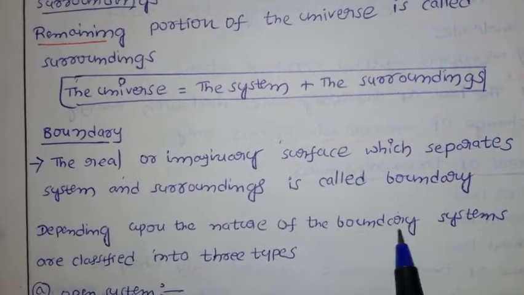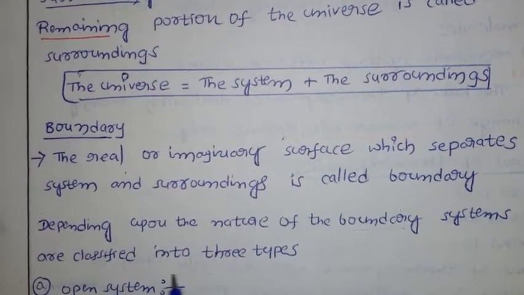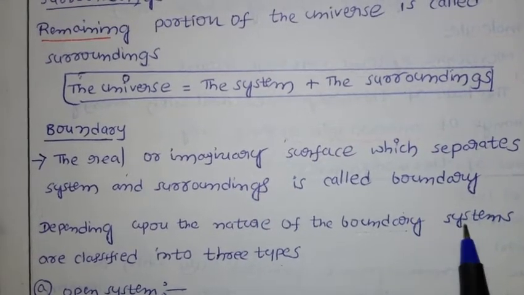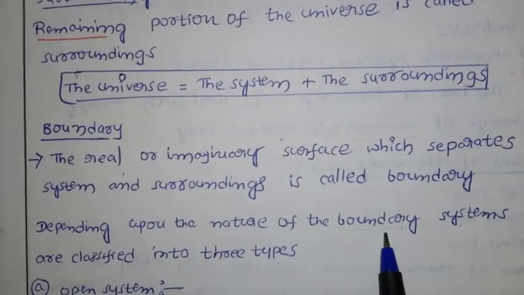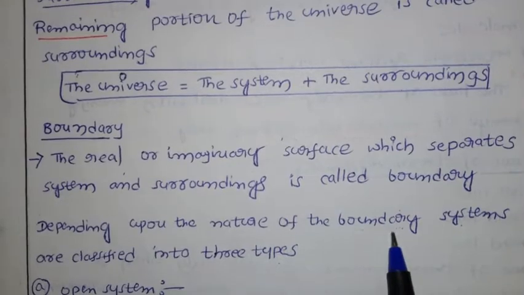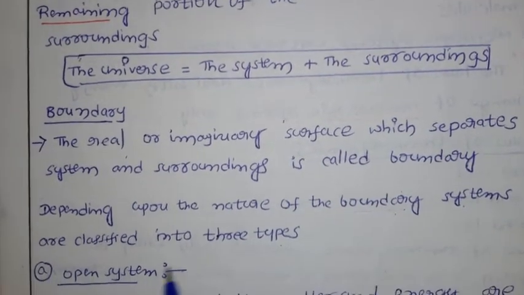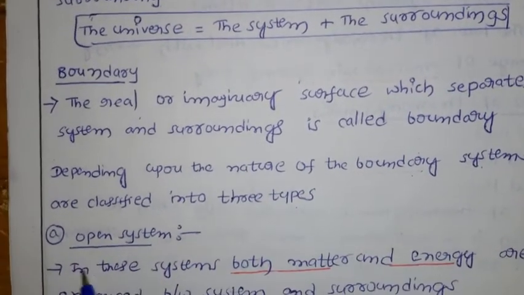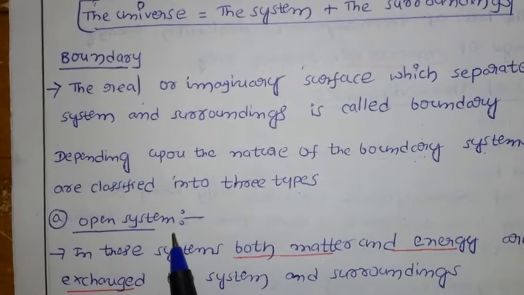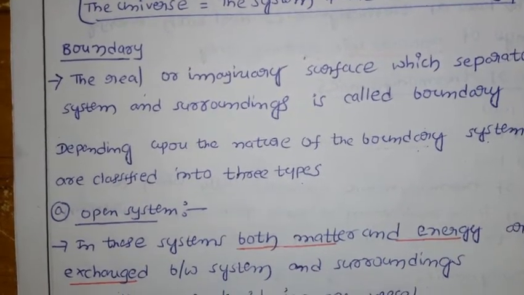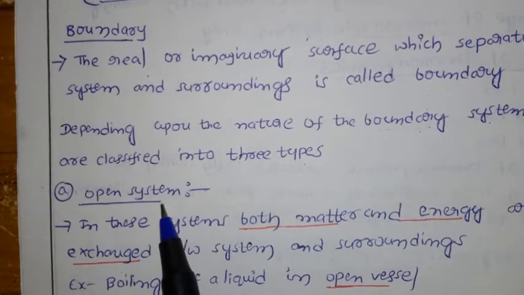Now depending upon the nature of boundary, systems are classified into 3 types. We came to know what the system is and what the boundary is. Now based on the nature of boundary, we have 3 types of systems. First is open system, then closed system, and isolated system. We have 3 types.